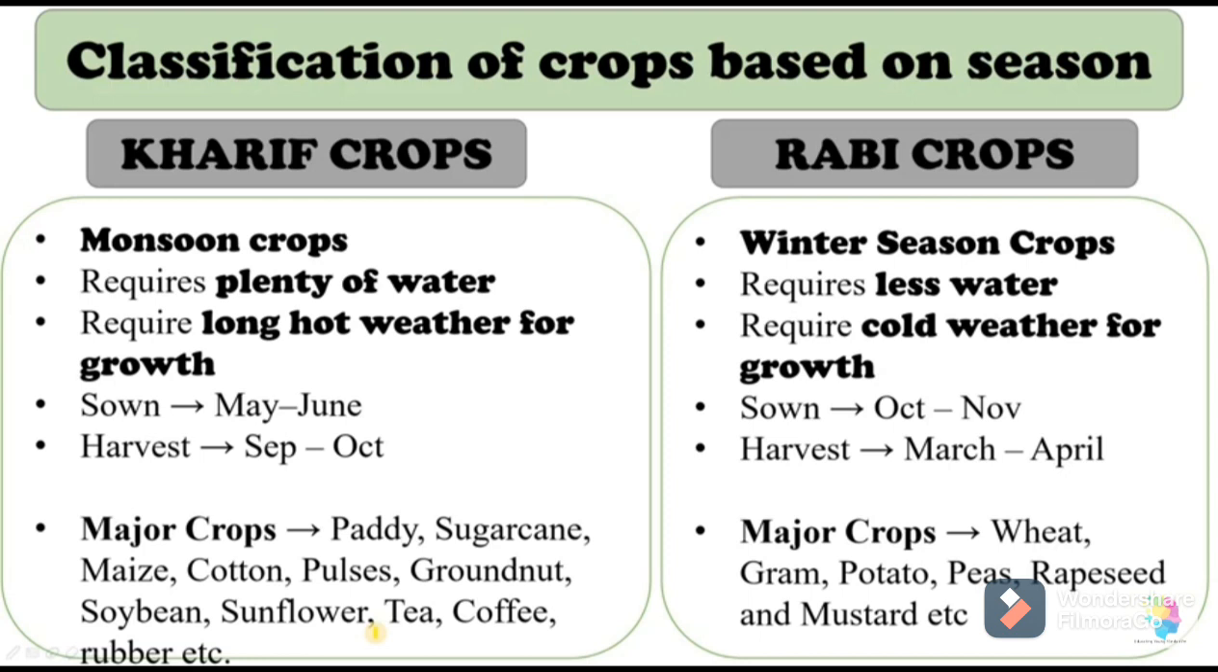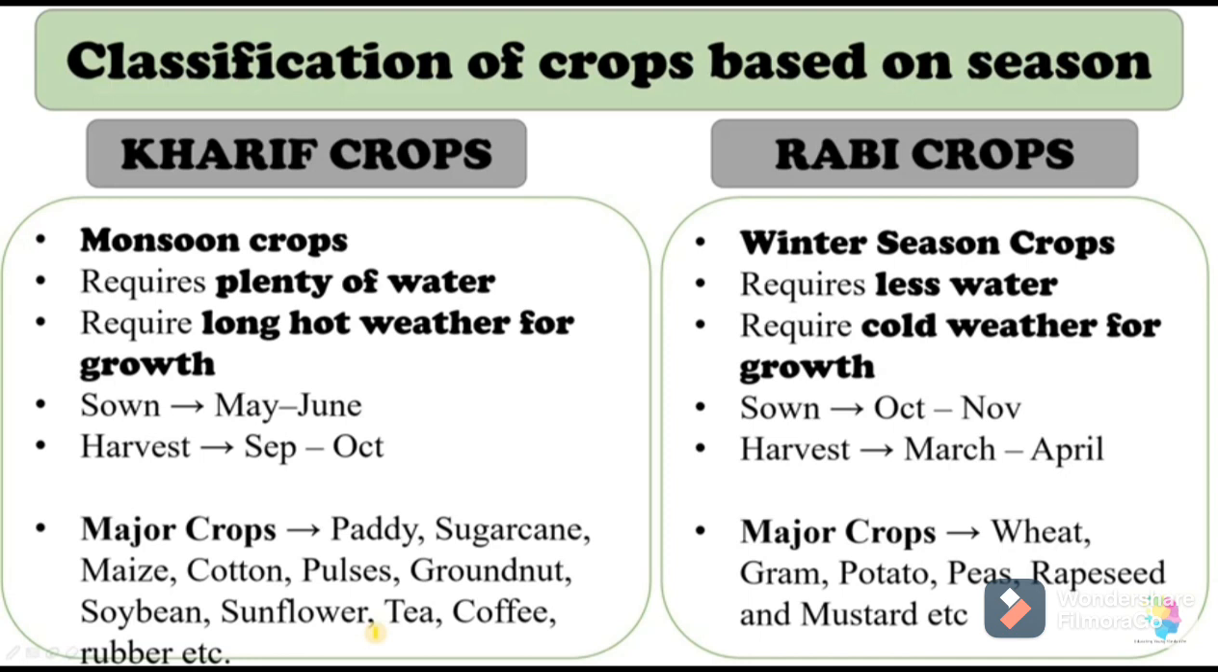When we are talking about rabi crops, these are winter season crops, and these crops require less water and require cold weather for growth. These are sown during October, November, and harvested during March and April. Wheat, gram, potato, peas are examples of rabi crops.